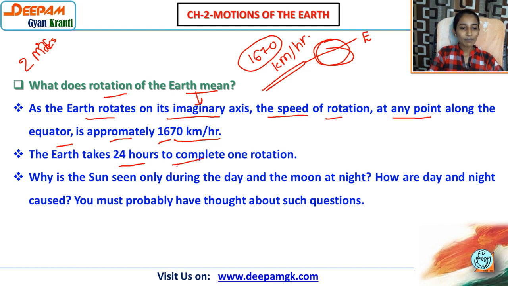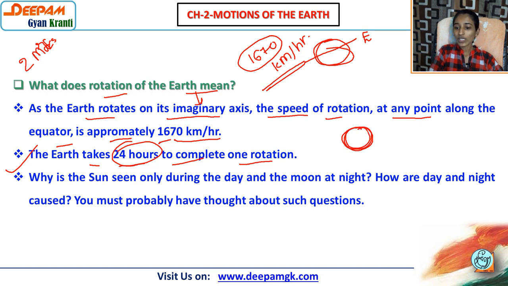The earth takes 24 hours to complete one rotation. That is also very important. The question is, how much time does the earth take to complete one rotation? So the earth takes 24 hours to complete one rotation. Means जब earth अपनी place पे घूमती है तो कितने hours लगते हैं, 24 hours.